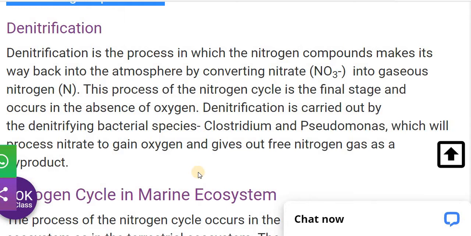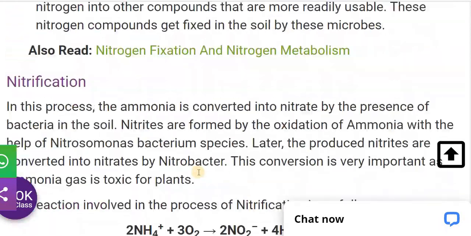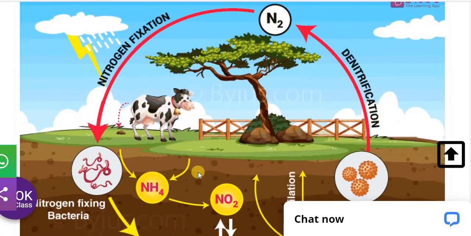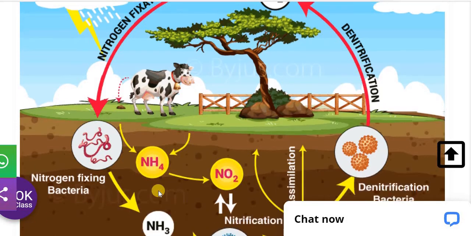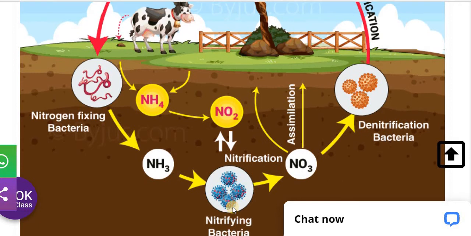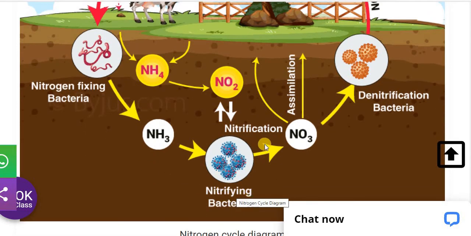So how will this whole nitrogen cycle run? Let's see the cycle so you can get more idea. This is the nitrogen cycle. Here you can see the atmospheric nitrogen, and by nitrogen fixation, with the bacteria, it is converted into NH3, NH4. Then the nitrification process takes place by nitrifying bacteria, giving NO3.